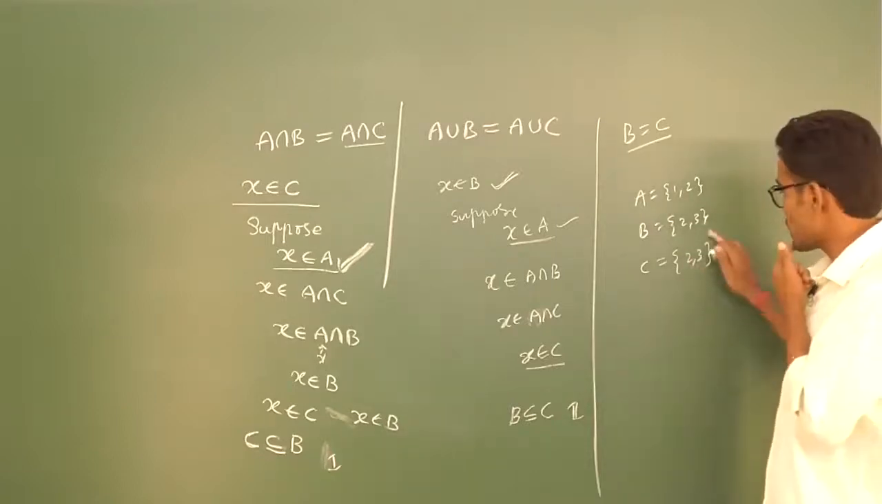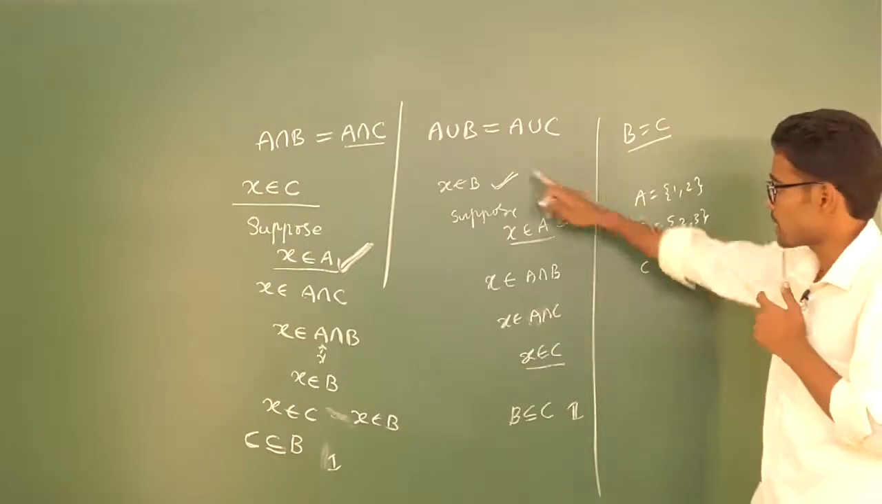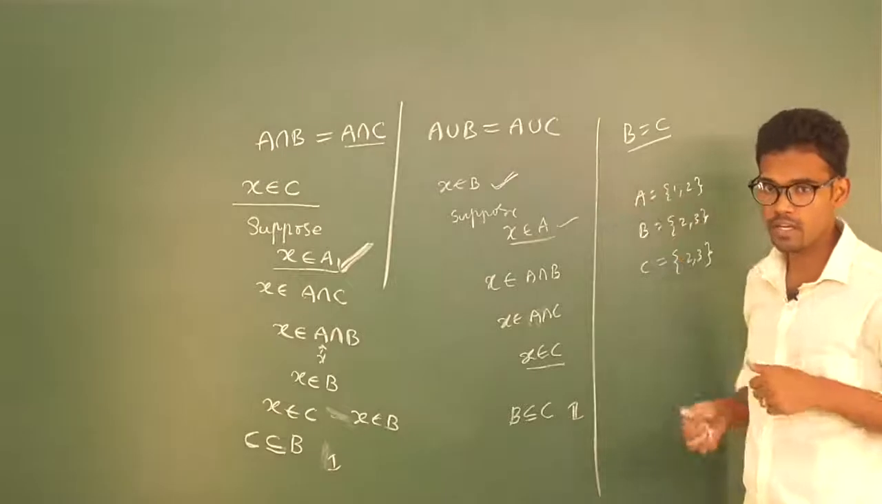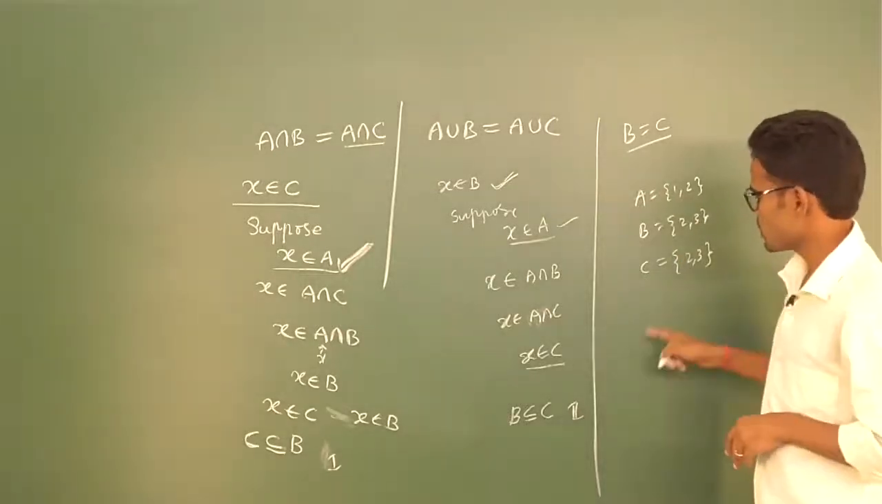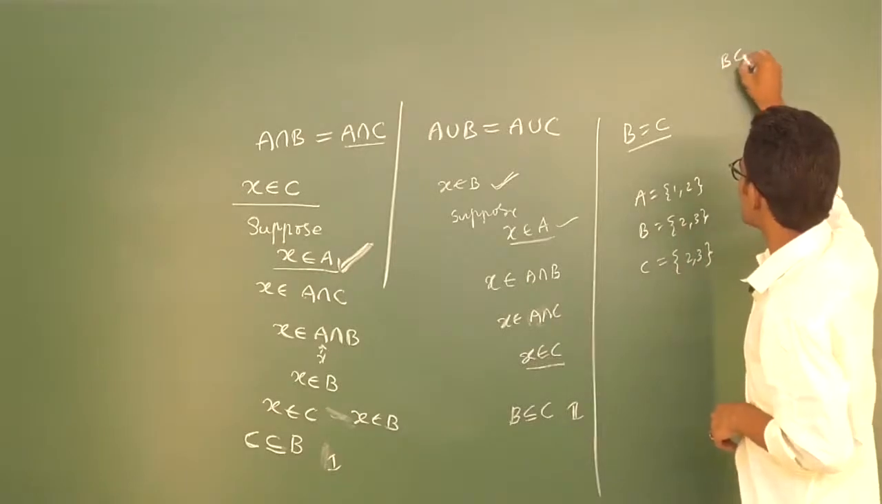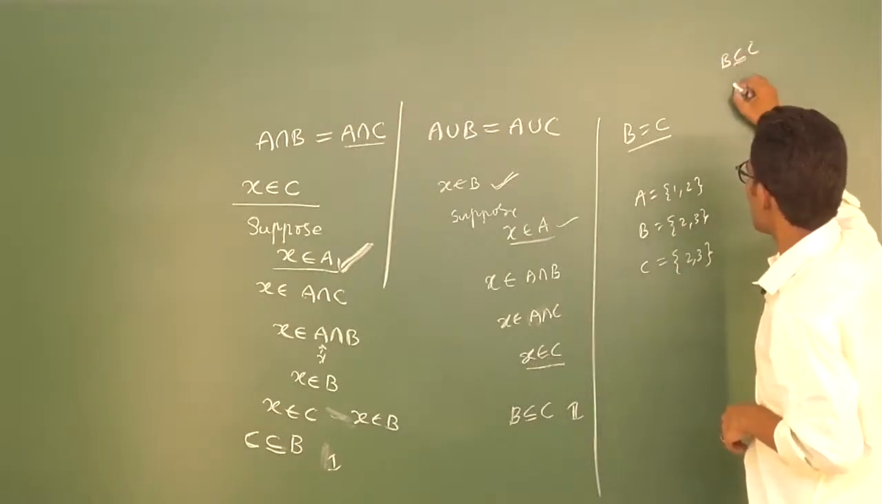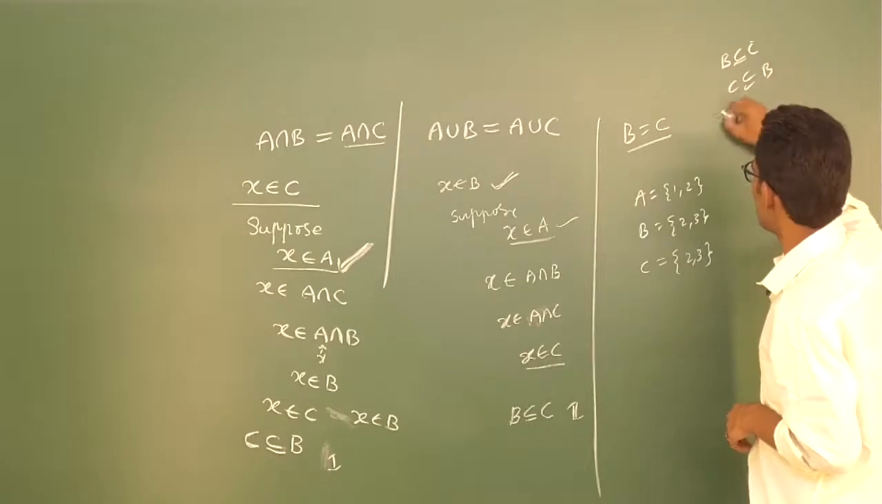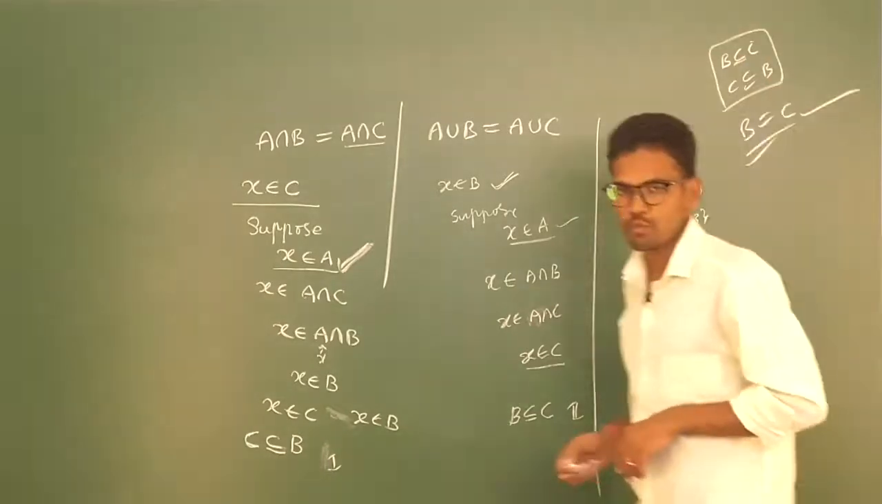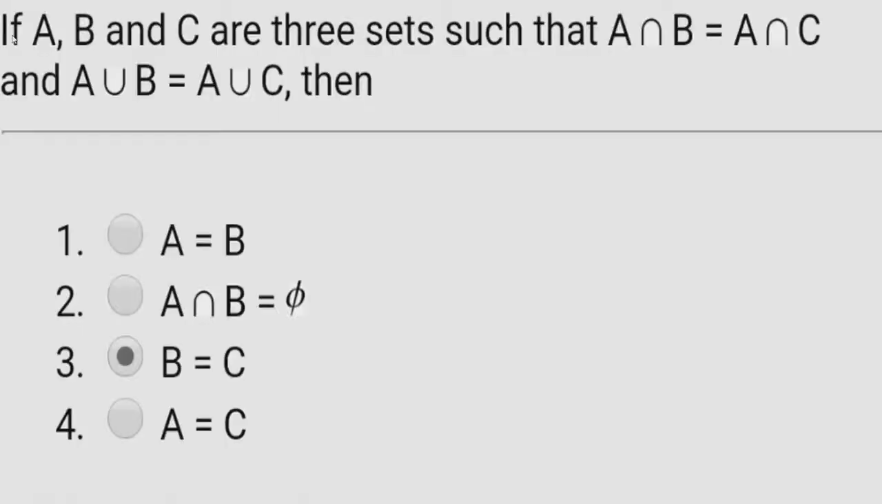Sir, why are we taking 2, 3 again? Why not 2, 4? It has to satisfy this and this as well. Okay, then only it will be the correct answer. So what is the option from this? B is a subset or equal to C and C is a subset or equal to B, from this both I can call B is equal to C. So which is our option? Let's check. Option number third, B is equal to C.